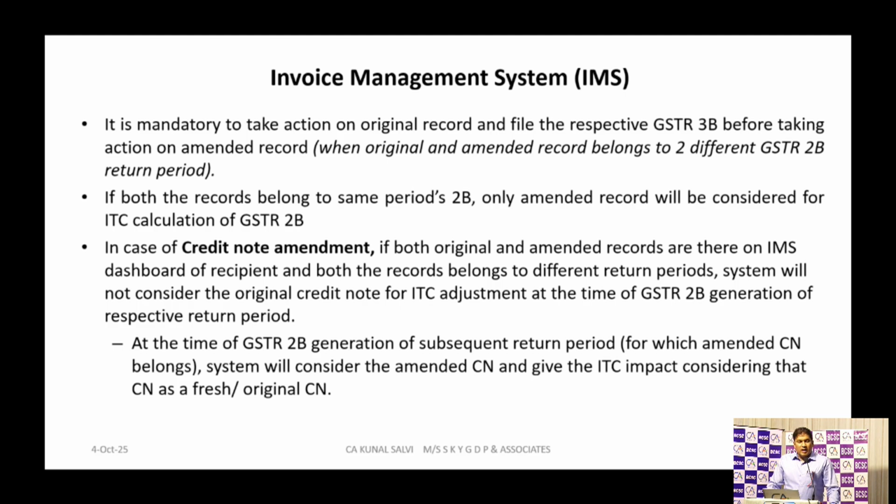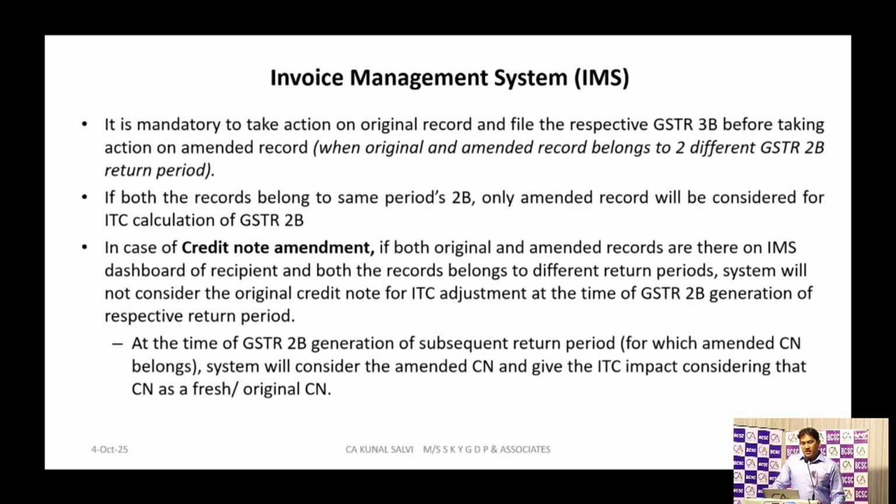It is mandatory to take action on the original invoice. Suppose any particular transaction is there in the invoice management system or that dashboard, you have to take action on that specific transaction. If you have not taken any action on that particular transaction, it will get deemed accepted by the system.